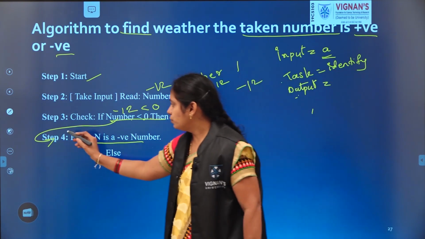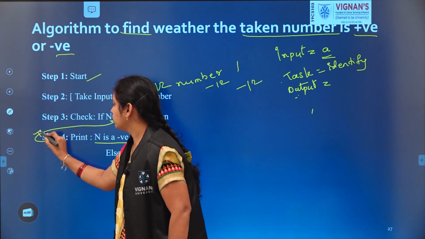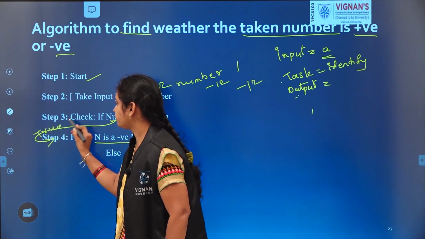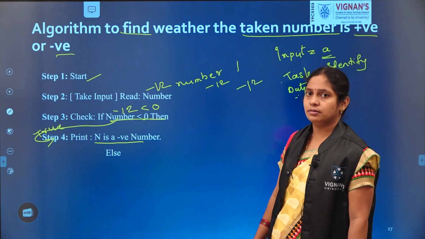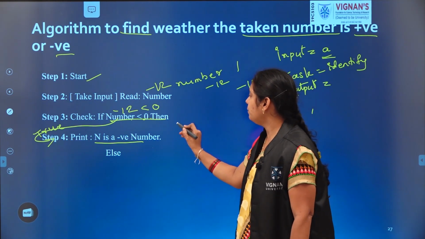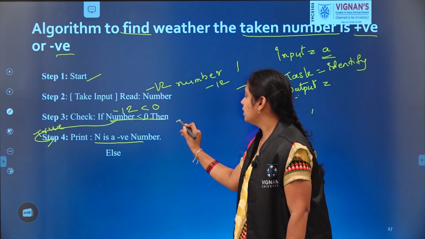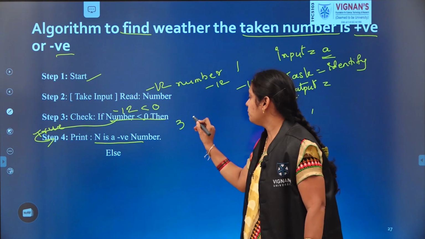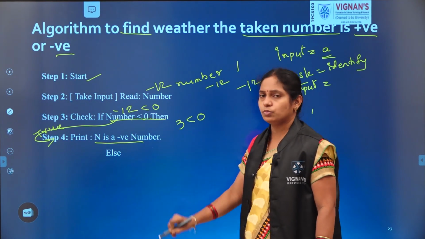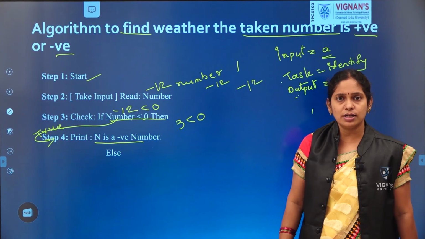When it is true... take the other number. First, here a number I considered as 3, and the condition I am checking is 3 less than 0. Is it true or false?